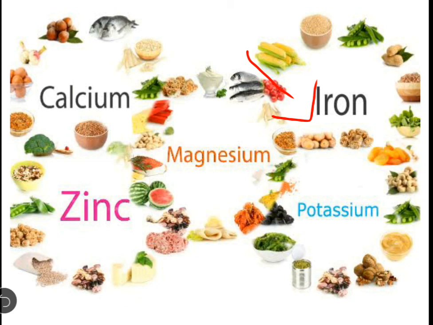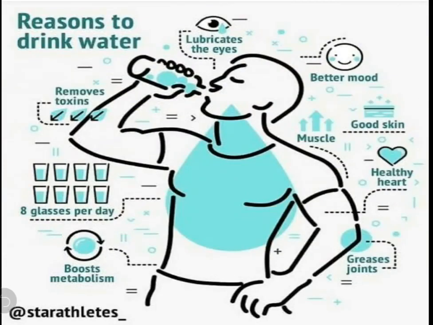So we have learned about vitamins and minerals. What we have learned is that nutrients can be divided into 5 groups. These are carbohydrates, which are also called energy giving food. Then we have fat that keeps our body warm. Then we have protein, also called bodybuilding food because it makes new cells. Then we have vitamins and minerals, called protective food because they protect us from diseases.